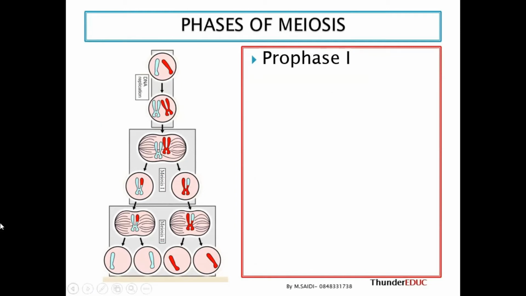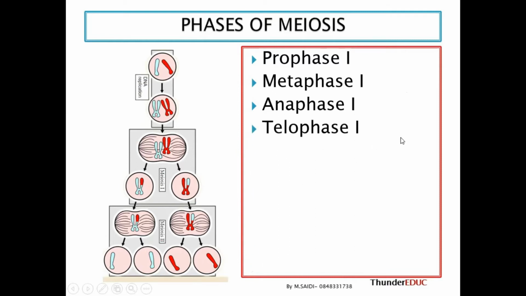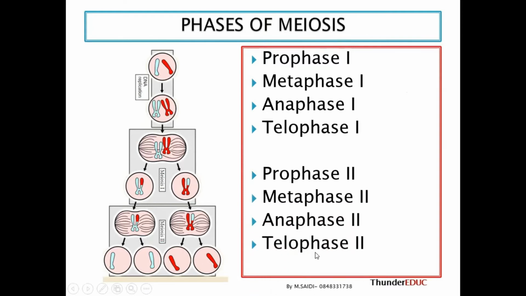What does it mean? Prophase means preparation. Pro means preparation. P versus P. Then you have metaphase versus middle. M versus M. And then anaphase versus apart. A versus A. And then T means telophase. T versus T. So even in prophase 2, metaphase 2, anaphase 2, and then telophase 2.